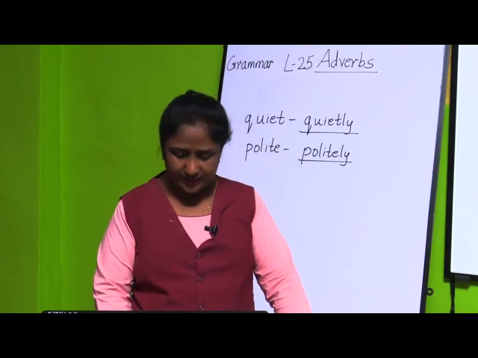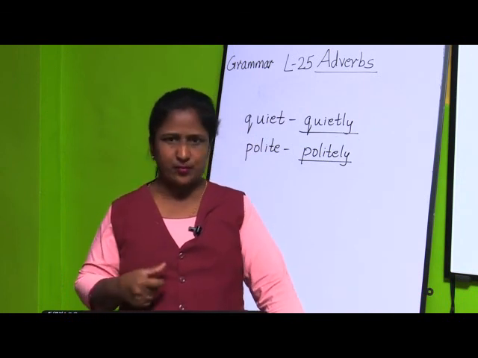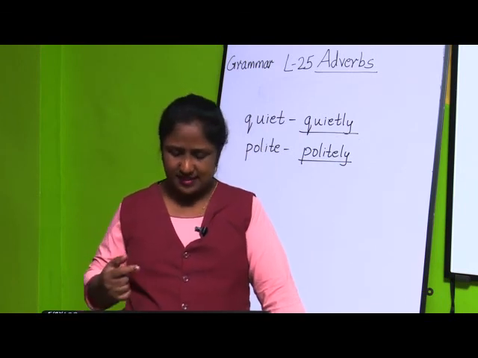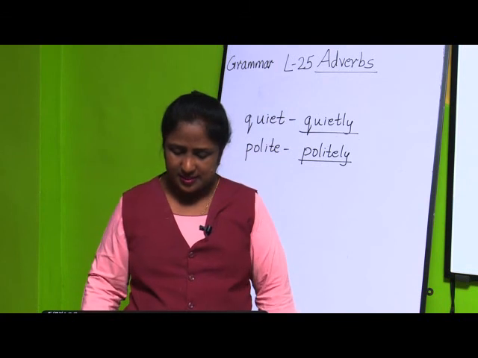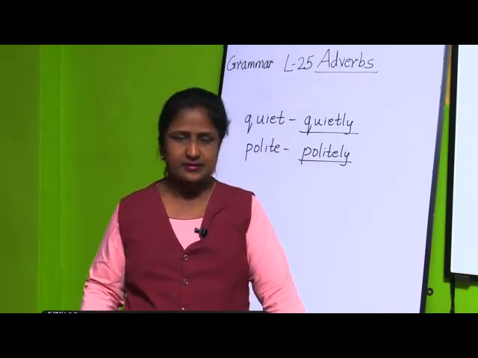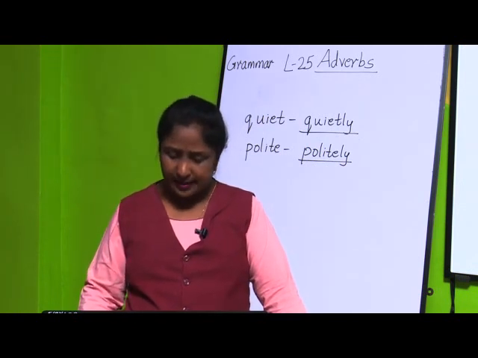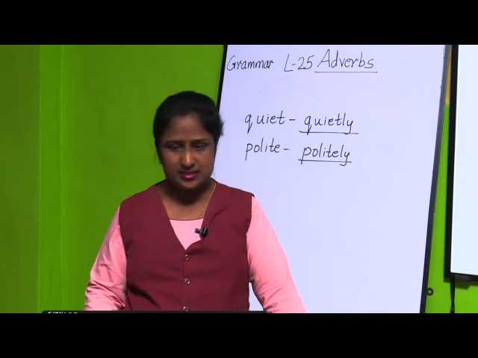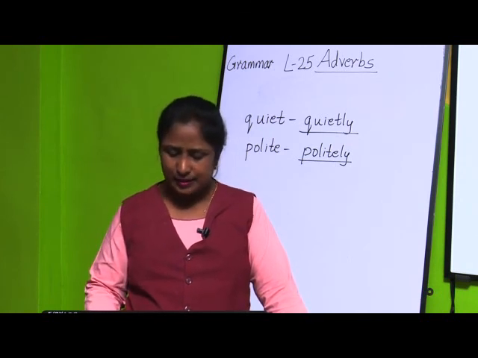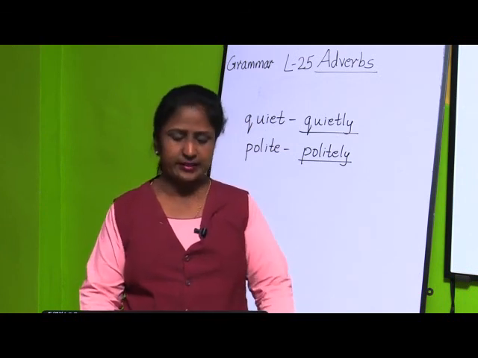See, they are telling, I tell you how an action is done. So that is adverb of manner. Second, I tell you where an action is done. That is adverb of place. Then third, I tell you when an action is done. That is adverb of time. Then I tell you how often an action is done. It tells adverb of frequency. And last, I tell you how much an action is done. It tells adverb of degree.